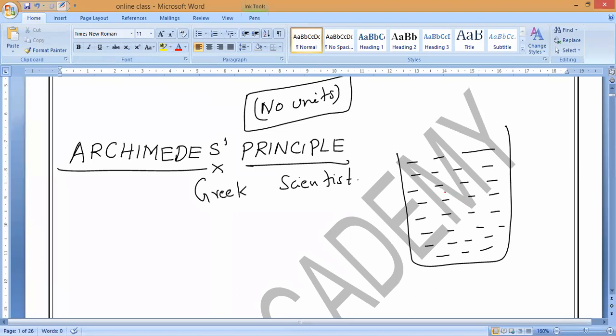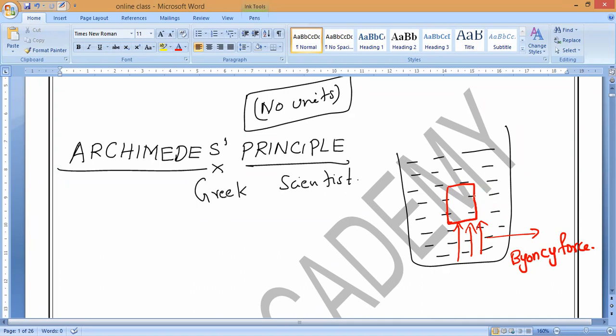Have you remembered from the last class? When I immerse some object, some kind of force is exerted from the bottom of the liquid. What do we call that upward force? Buoyant force, or we can say buoyancy force. It takes place only when the object is immersed inside the fluid.